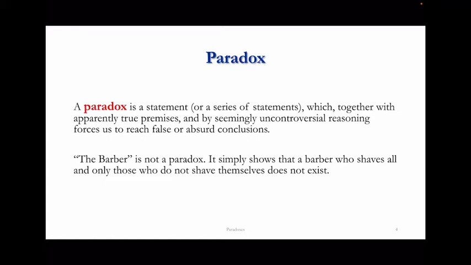Therefore, the assumption we made that there could be a barber of this kind makes no sense, and therefore we have reached the conclusion that there is no barber of this kind. So this is what sometimes is called a proof of a negation by absurdum. We show that if we assume something and we reach a contradiction, then that something simply cannot be the case.